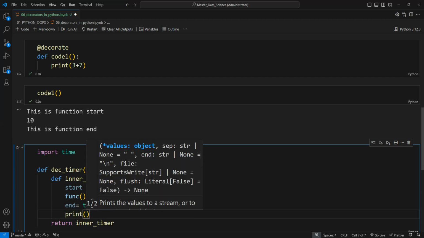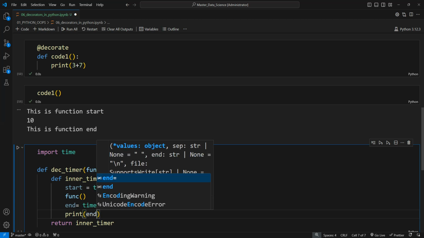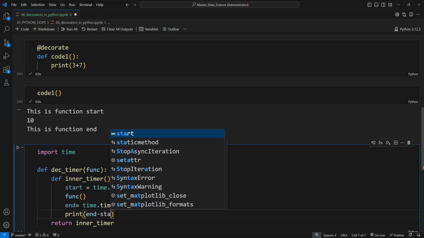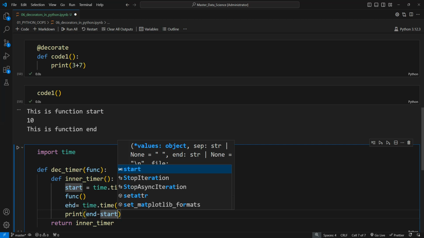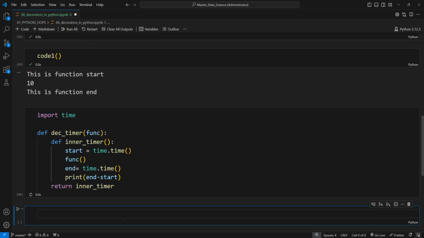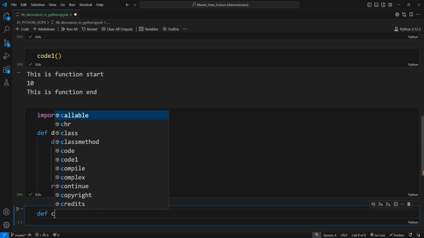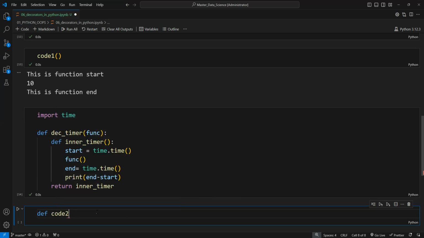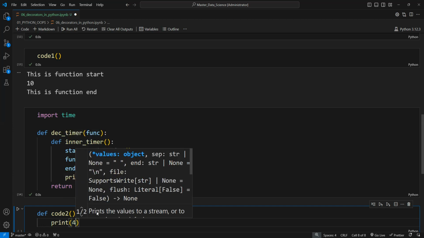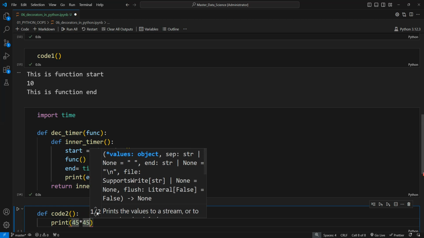So how can we get the start and end date time? We are going to take end minus start time. It will basically subtract the start time from the end time, and it will give us the exact time of our function. Now I have just executed it, and let me create another function, code 2. And now I am going to print something. Let me just use 45 multiplied by 45.